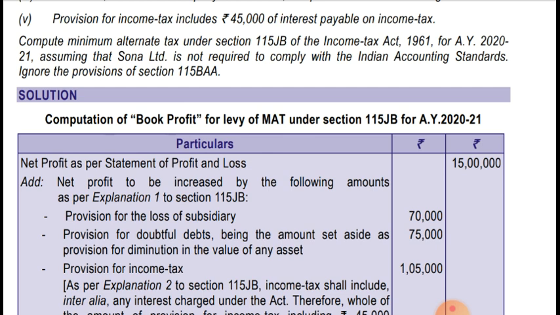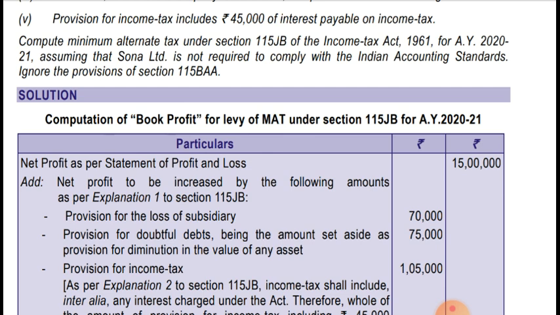Provision for loss of subsidy is mentioned in section 115JB as not allowable. If it is debited to the profit and loss account, it should be added back. So it is added back as it was debited to the profit and loss account. And provision for doubtful debt, being an amount set aside as provision for diminution in value of assets, is also added back. Only provisions on an actual basis, that is only actual liability, is allowed.